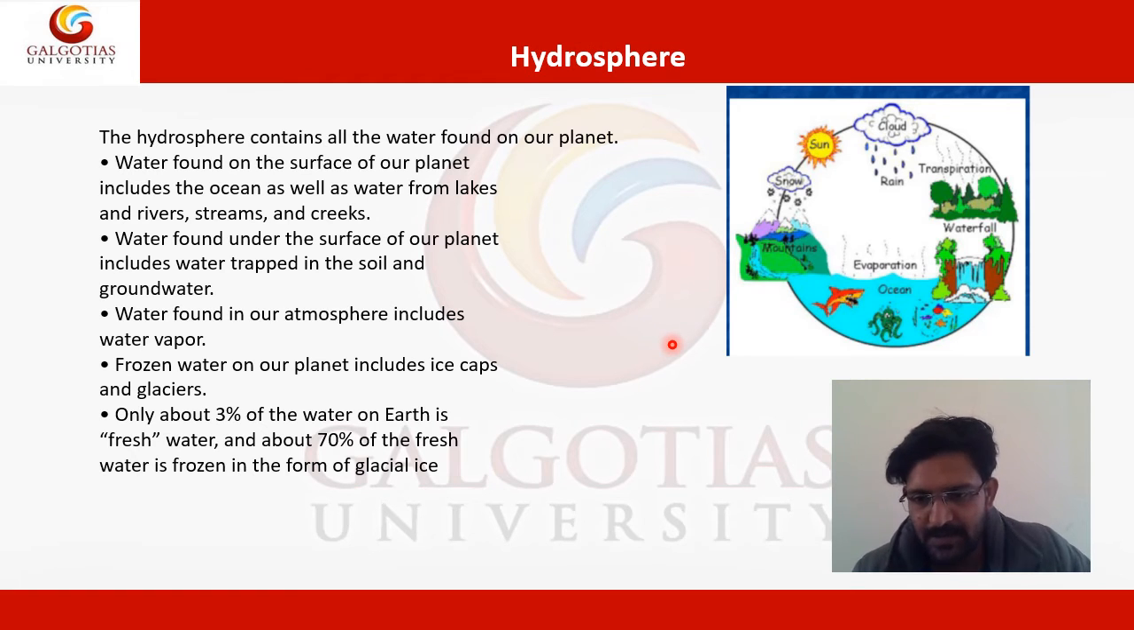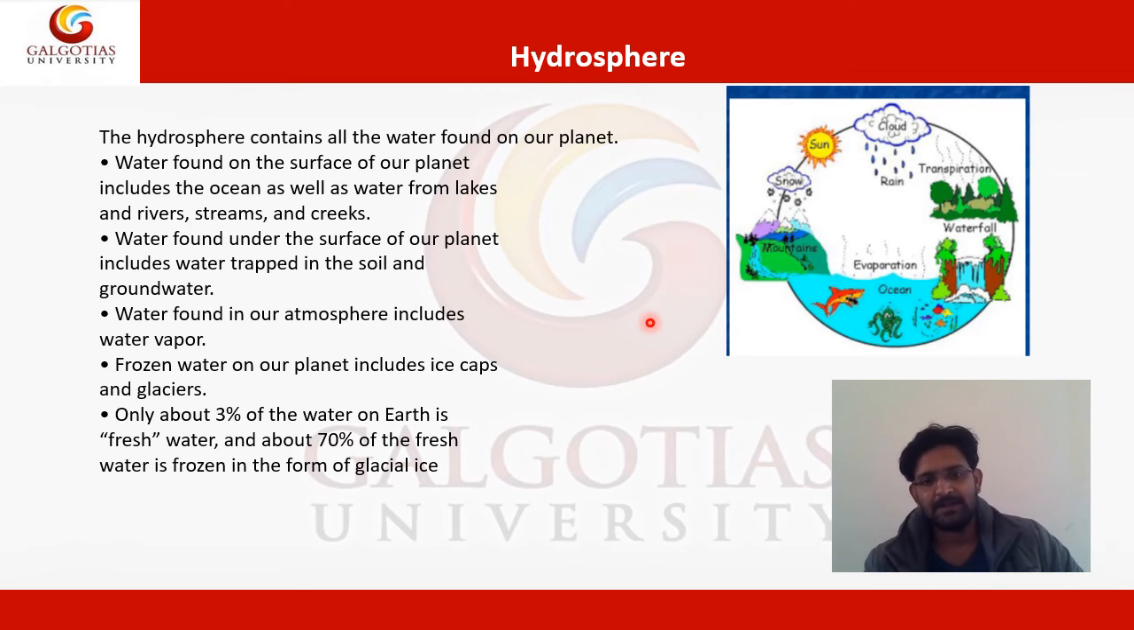Now here you can look at the beautiful diagram on the screen. Okay, how these are connected. Here is the sun. From the sun rays, it makes the cloud. From the cloud, it's rain. Then transpiration, waterfall. From the waterfall, there is an ocean. Here it is evaporating, making the cloud, the mountains, the snow. So this all comprises a cycle.